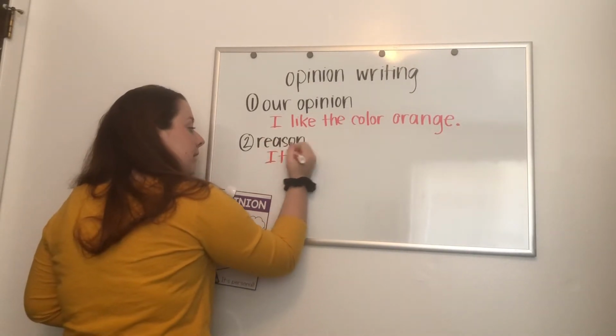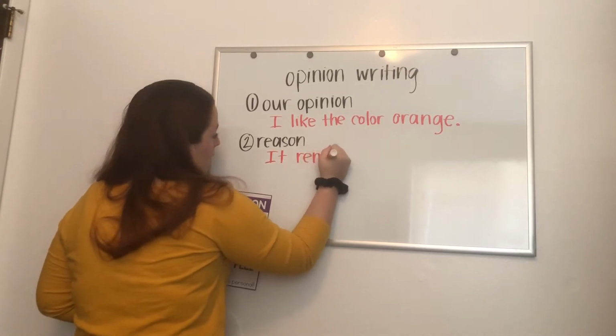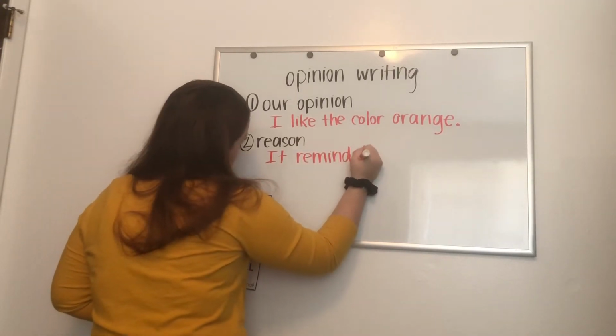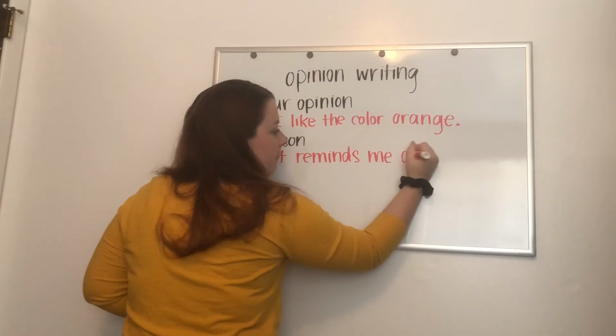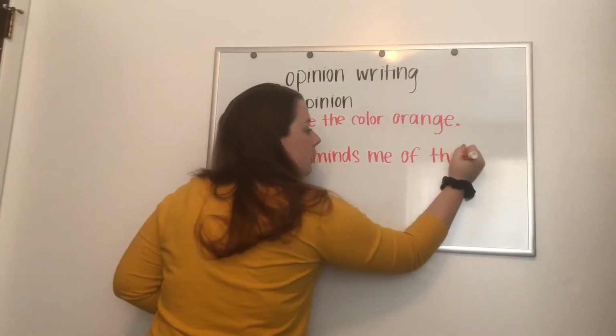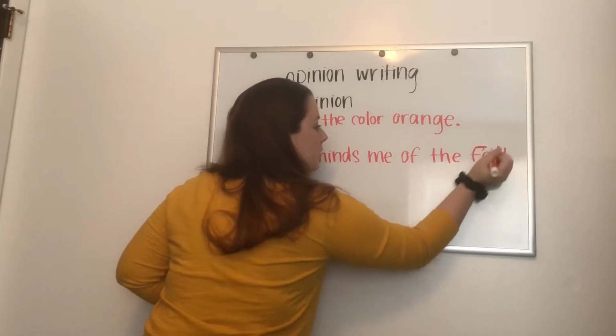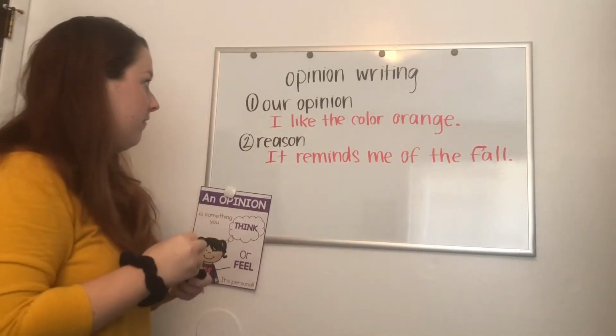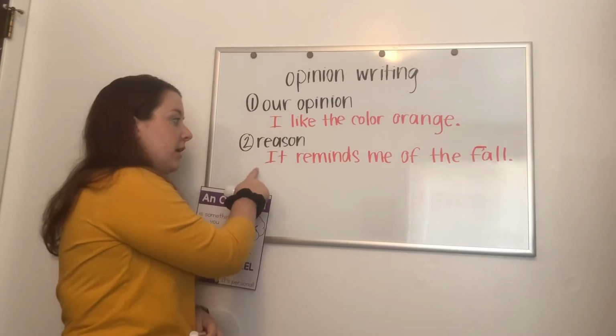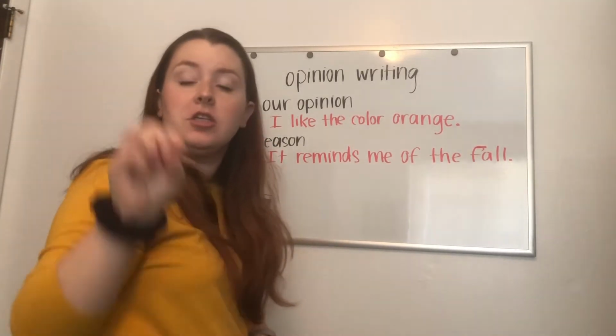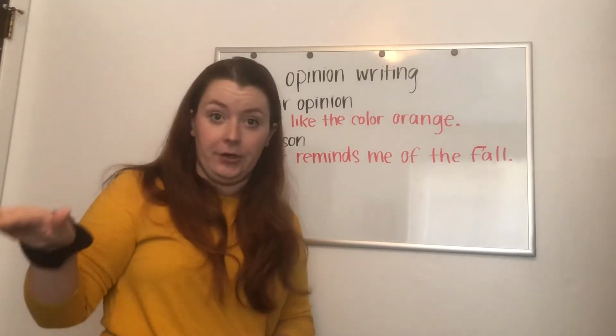It reminds me of the fall, when leaves change colors. Okay, so I have my opinion, and then I have my reason. And you guys are going to be in charge of writing 3 reasons, which we'll talk about later.